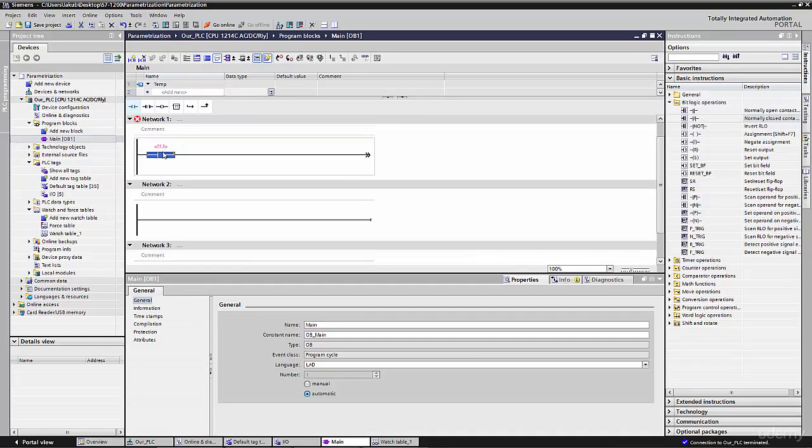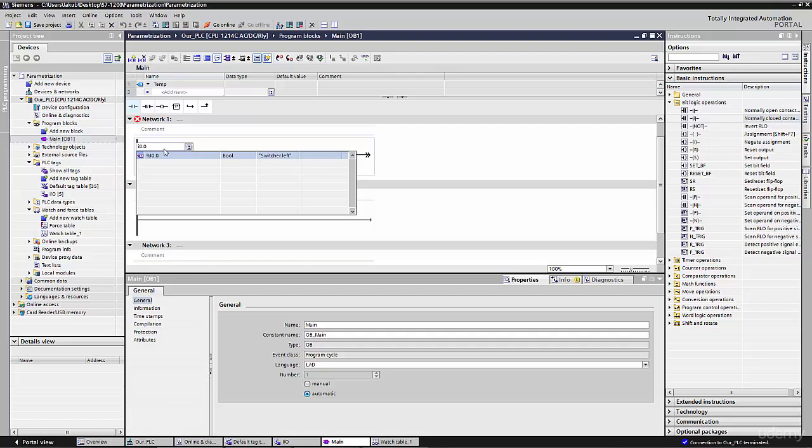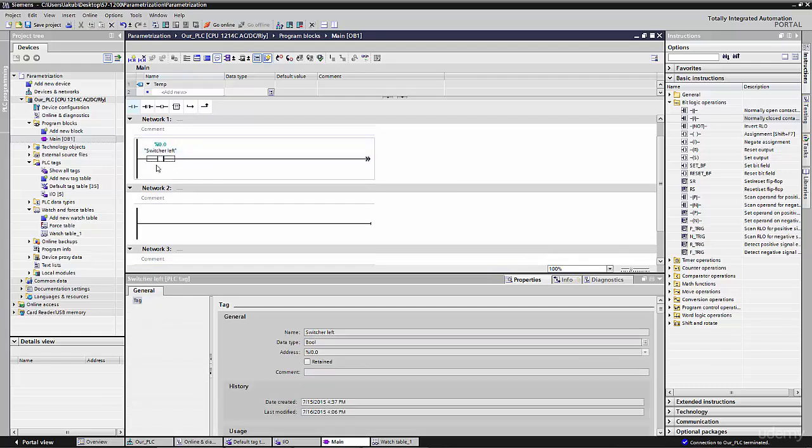So we go to our main program, and in the main program we start programming. First thing, we insert our contact, connected to I0.0. I do not remember exactly that it was switcher, so I wrote I0.0 because I know that there was such an address. Enter. It is switcher left.